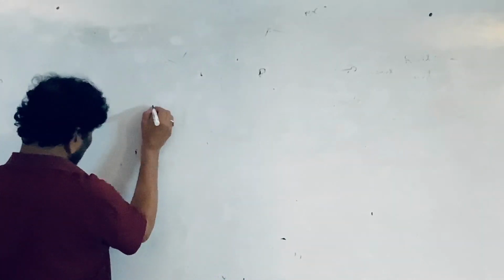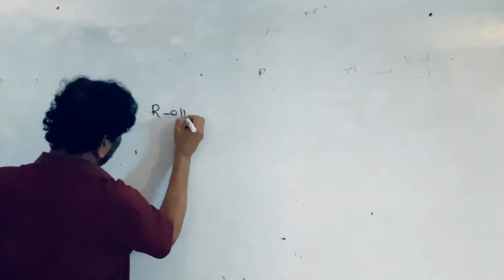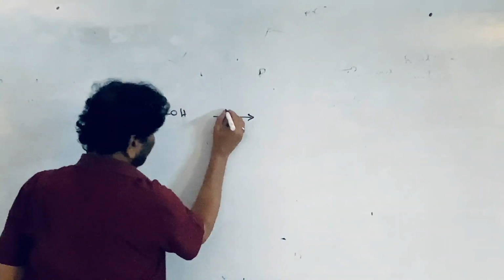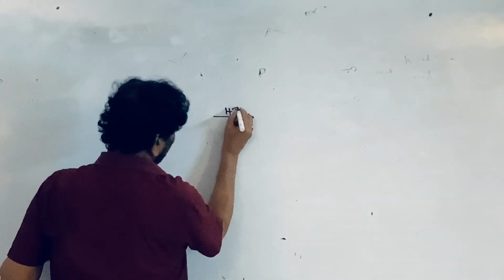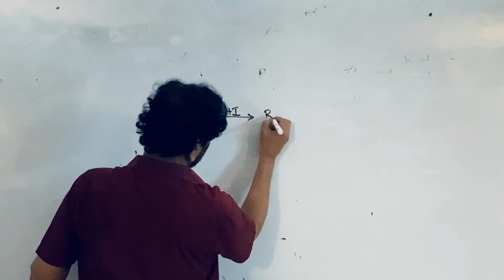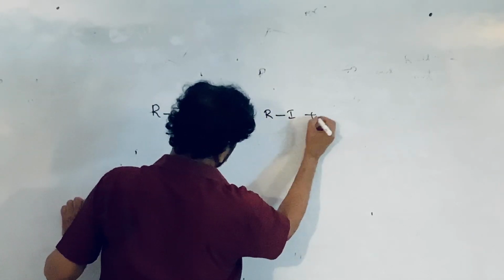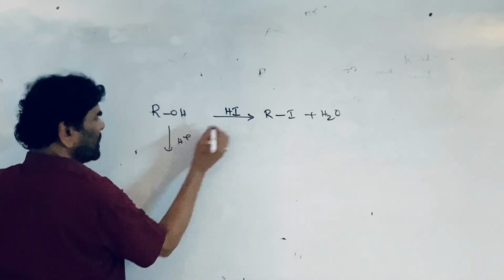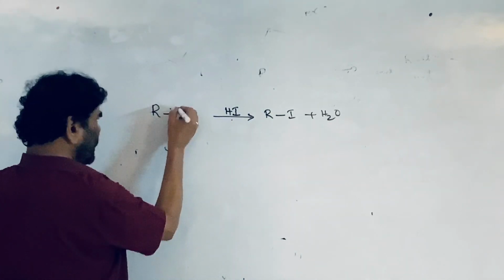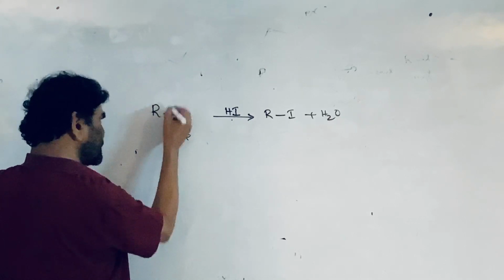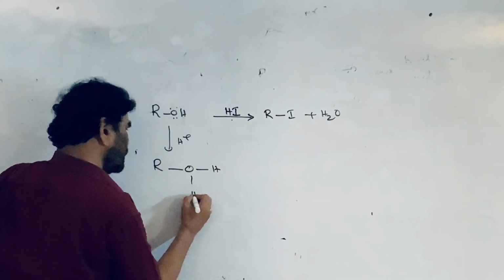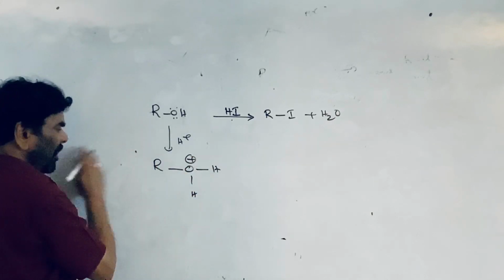The other way is that from alcohols we can prepare alkyl halides by treating with hydrogen halides. HI gives RI plus water. I told you about the mechanism of the reaction. HI is the source of the H+ ion, and the oxygen of the alcohol is the nucleophilic center. The H+ ion approaches it and protonated alcohol is formed.